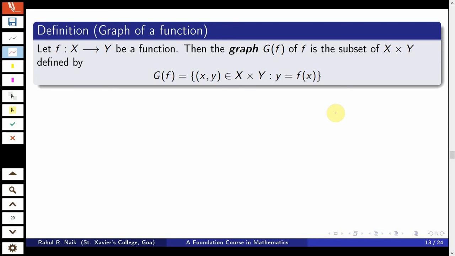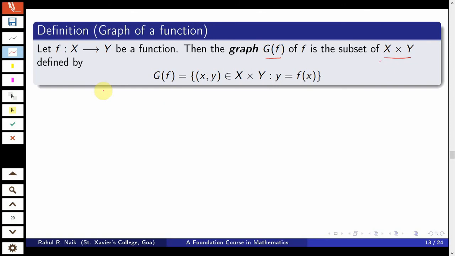Given a function f from X to Y, the graph G of f, that is the notation for the graph of a function f, is a subset of X cross Y defined by the set of all the collection of ordered pairs of the form (x, y) such that y is equal to f of x.